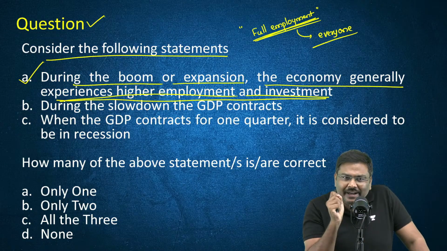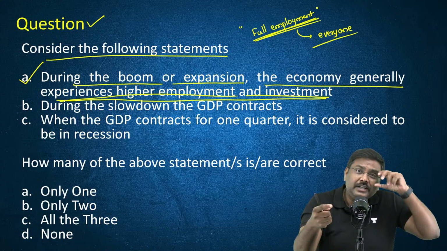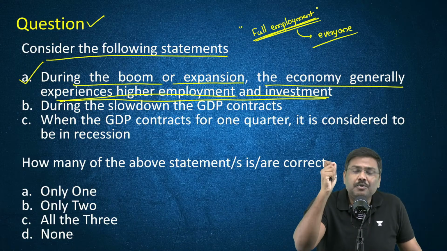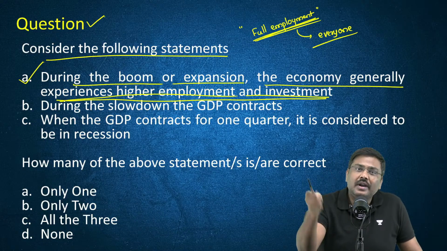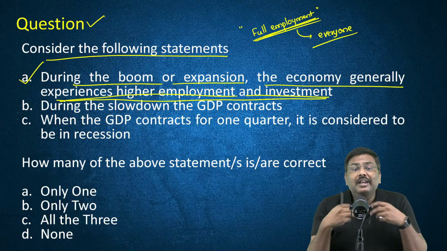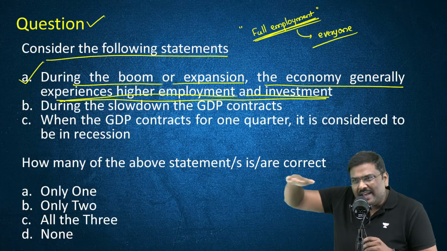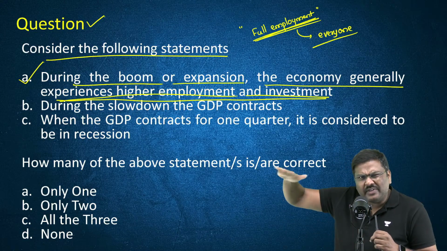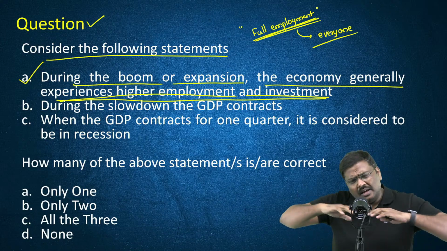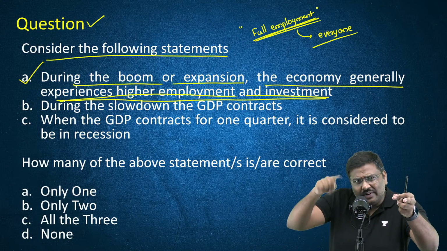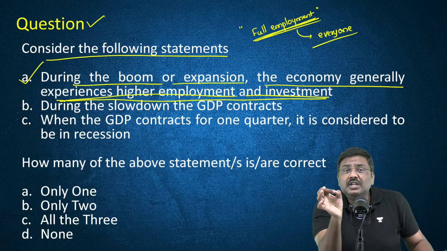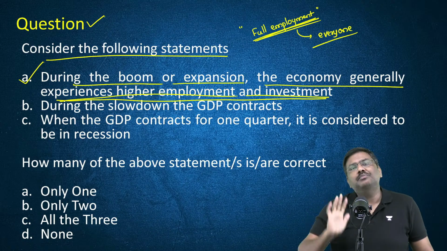Is my statement clear to all of you? All those who are willing to work will get employment, will get jobs. That is called full employment. Willing to work means whatever wages are being paid in the market, everybody is willing to work at those wages. That is a situation called full employment.